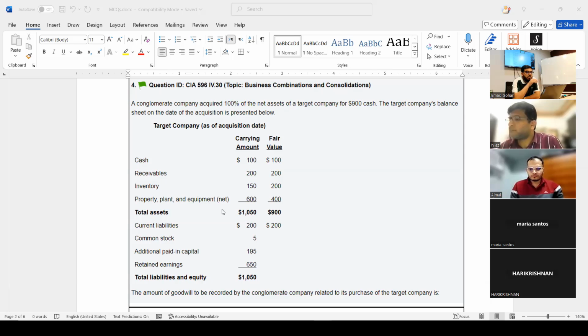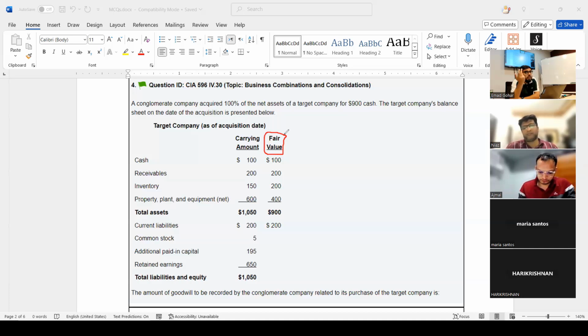So if you see this balance sheet below, just now we did a question, right? In which we said we will look at the fair value. And in my example before, remember I was telling you, we need to see what are the assets, we need to see what are the liabilities, and we remove assets minus liabilities to get something called net assets.